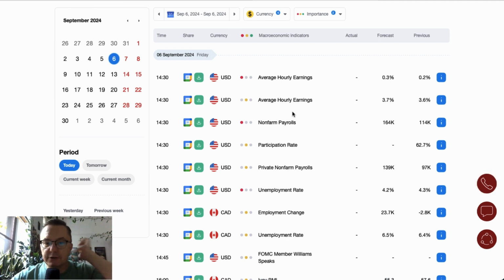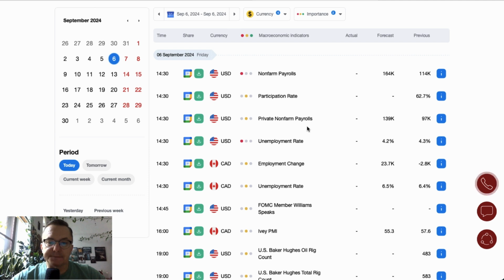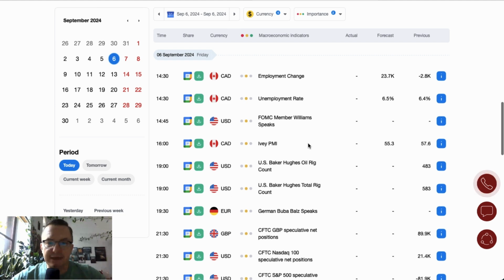Now, the US session, of course, starts at 2:30. And we have the average hourly earnings scheduled for release. Non-farm payrolls, which are expected to increase from 114 to 164. Participation rate, private non-farm payrolls, and unemployment rate. All of this data are, of course, from the US. Then we got the unemployment change and employment change and unemployment rate from Canada.